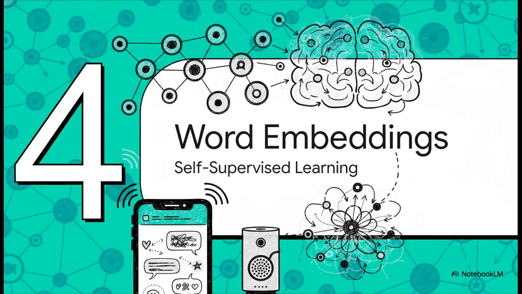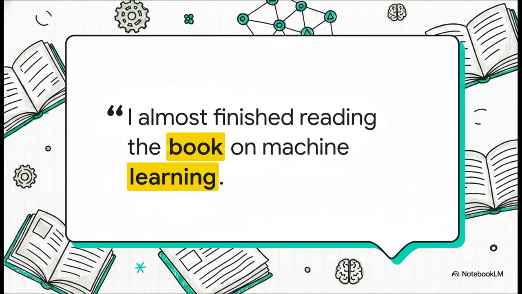And finally, part 4, understanding words through context, the guessing game. When you're texting a friend or using a digital assistant, how does your phone actually understand the meaning of your words? Well, let's play a quick game. Listen to this sentence. I almost finished reading the blank on machine learning. What goes in the blank? You probably intuitively guessed book, article, or maybe paper, right? You knew exactly what fit there just by looking at the few words before and the few words after.